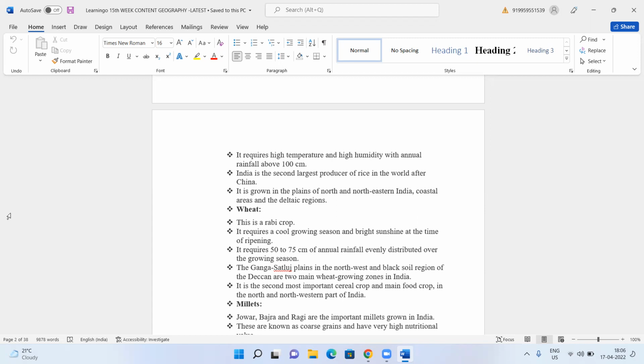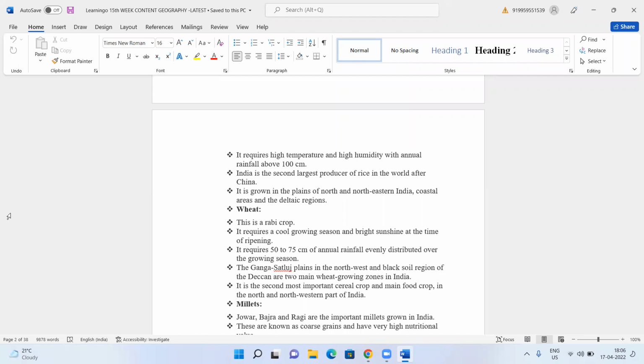The Ganga-Satluj plains in the northwest and the black soil region, the Deccan, are the two main wheat growing zones in India. So these are the two areas where you find mostly wheat is grown. Next, it is the second most important cereal crop and main food crop in the north and northwestern part of India. So rice becomes the staple crop in South India, whereas wheat becomes the most important crop in northern India, because most of the North Indians consume chapati as the main staple food, so they use wheat.